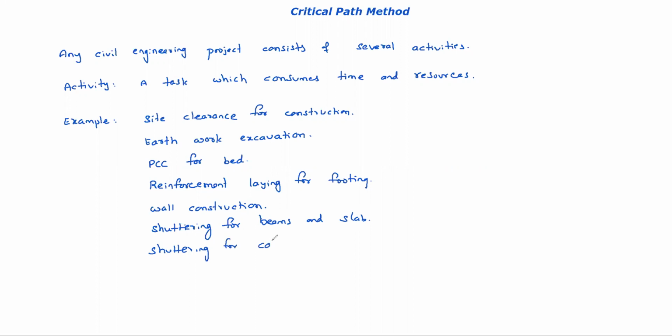Shuttering means formwork, okay. Columns, flooring, plastering. See, all these are activities. Understood? Any project generally consists of several activities, right?